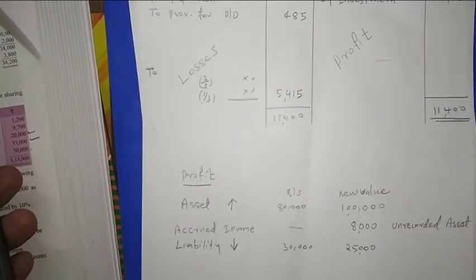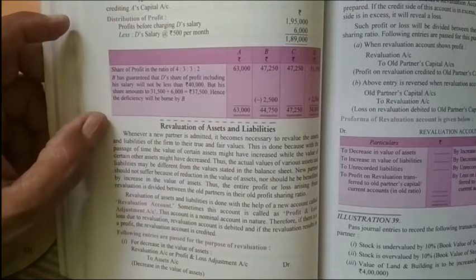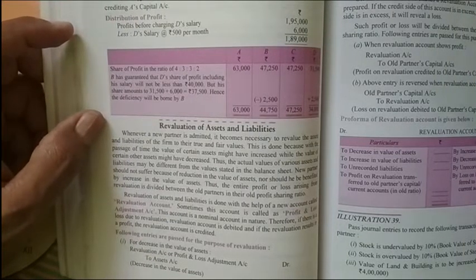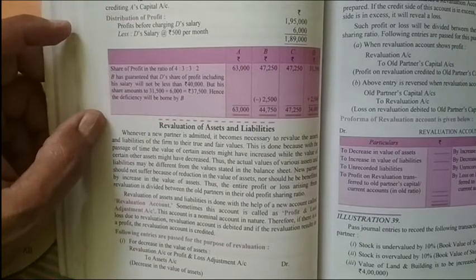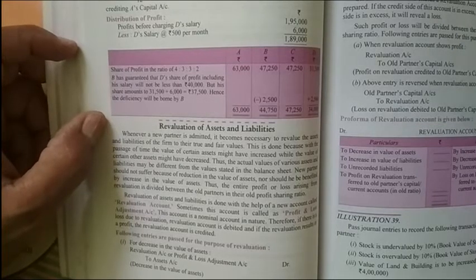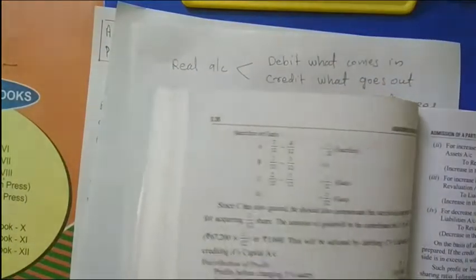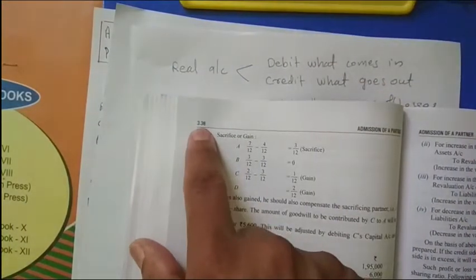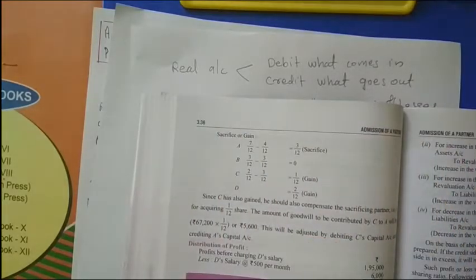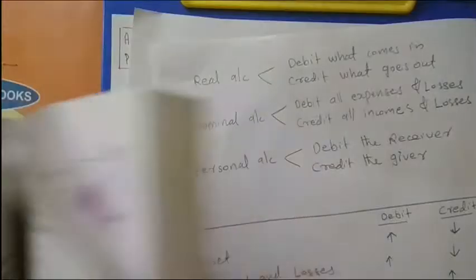Okay. And now we can see the journal entries that I explained. What are the journal entries required for the revaluation of assets and liabilities? With the help of an example I explained. Then once again, it is given in the textbook, page number 3.36-37. So that journal entry we can also see once again.